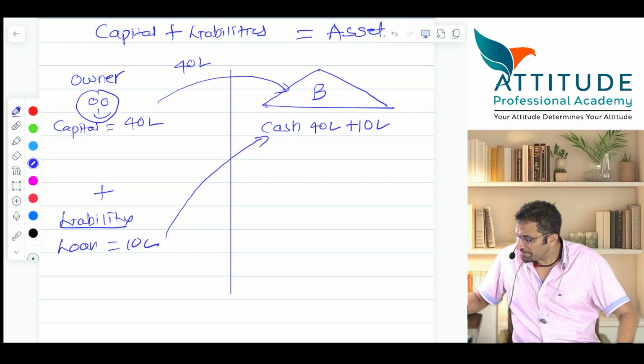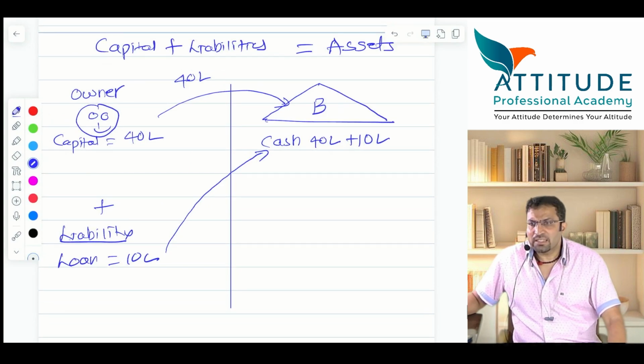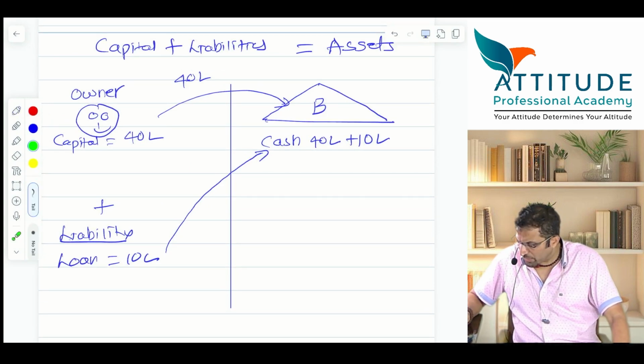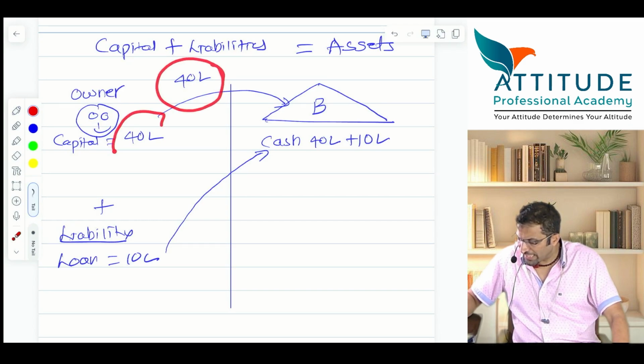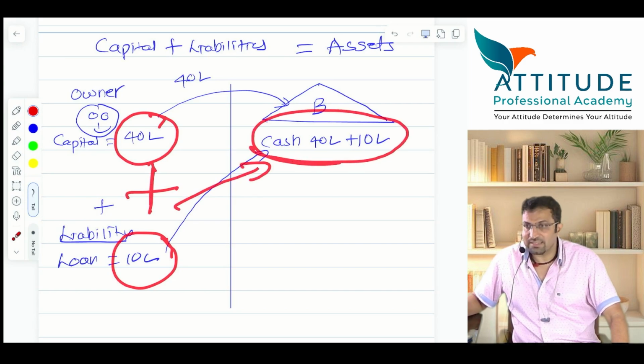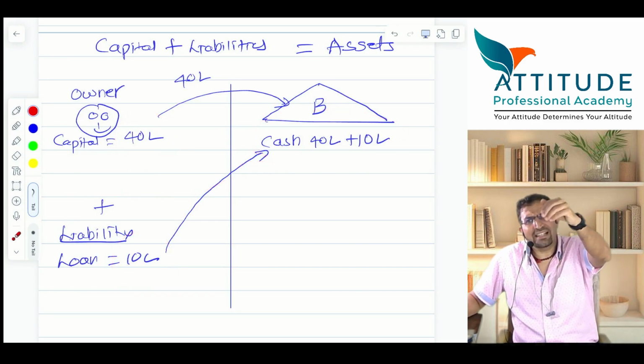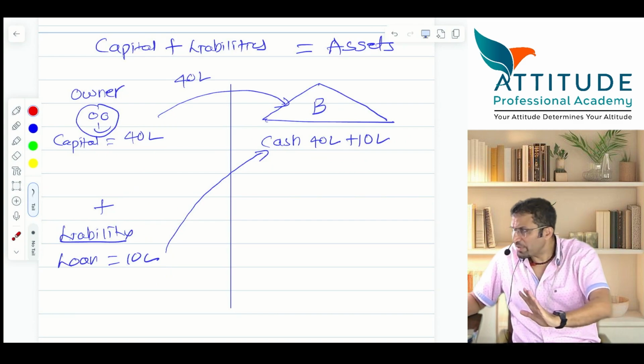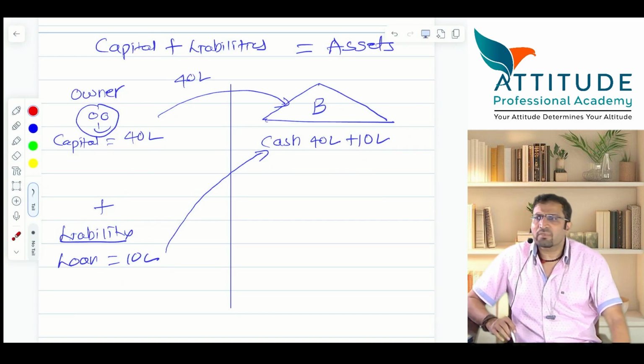Are you able to see this? Clear? Now tell me, does the accounting equation still tally? 40 lakhs capital, 10 lakhs liability. Capital plus liabilities is equal to assets. You take any transaction, always the equation will hold good. Is that clear? Is that clear?